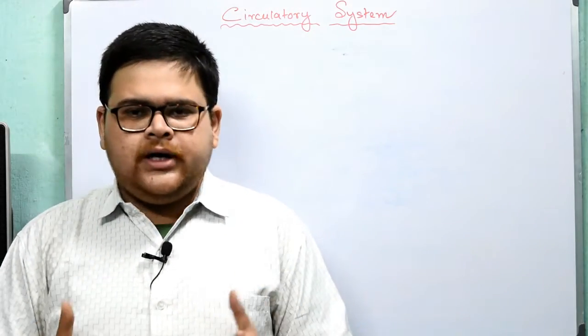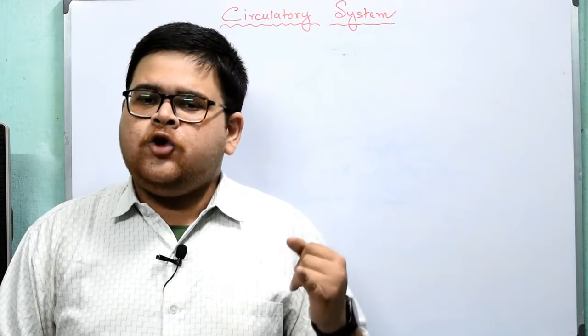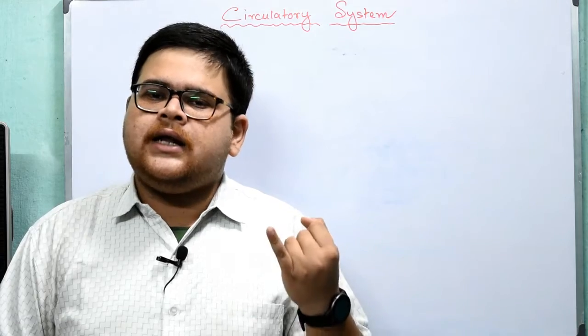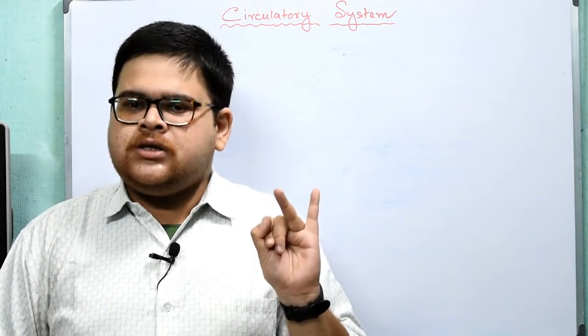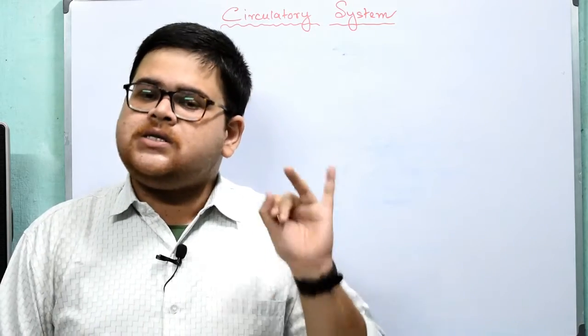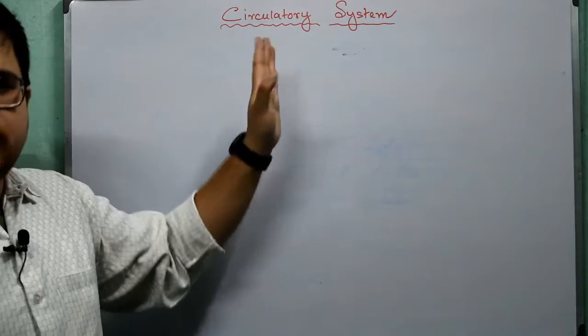Now, as I have already discussed, we have already completed human body part 1, which is the digestive system. Part 2 is the circulatory system, and part 3 is the respiratory system. Now we will be studying the chapter on the circulatory system.